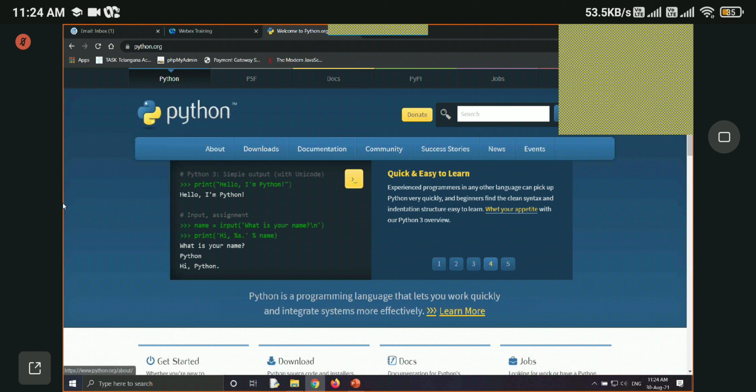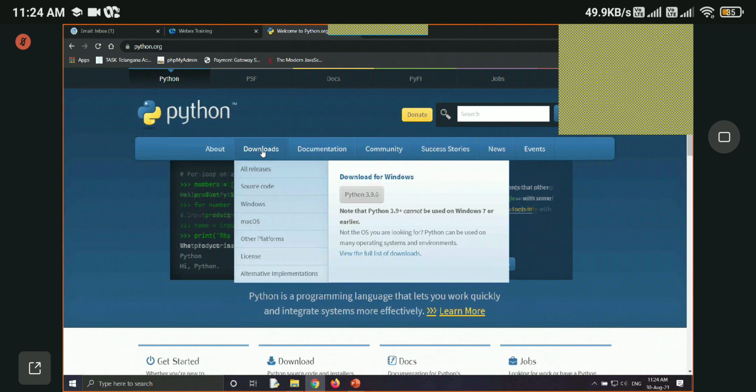So to install, let's go to downloads here, and you can see Python is available for different operating systems, different platforms like Mac, Windows, Linux, Unix. My computer runs Windows, so I will need to download the Windows version, right? Go to Windows.